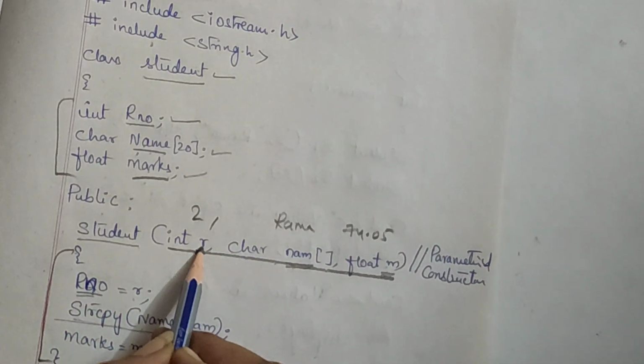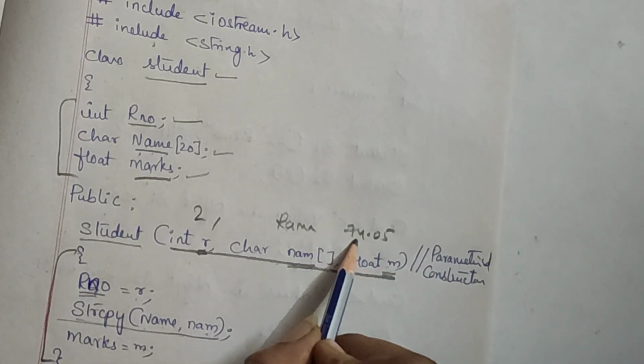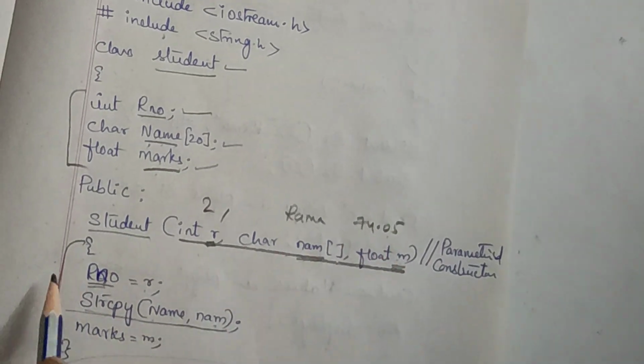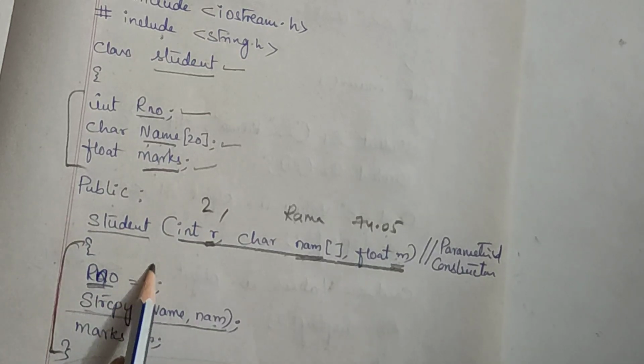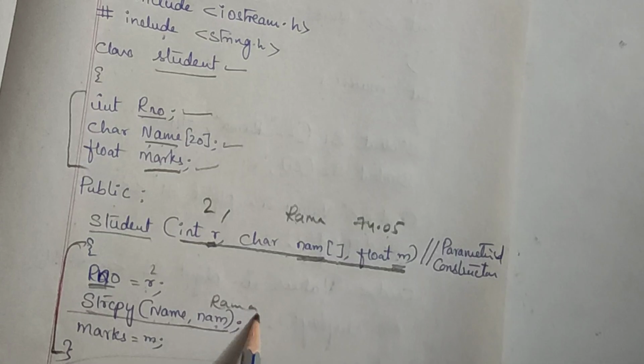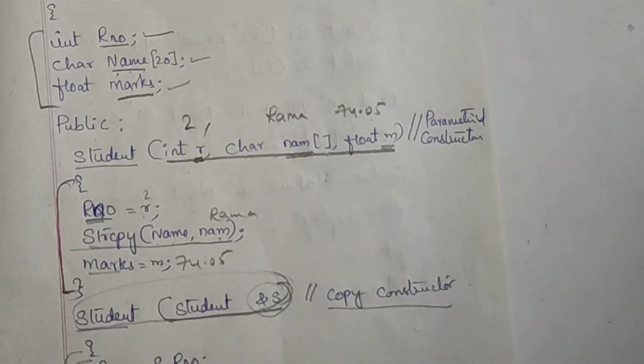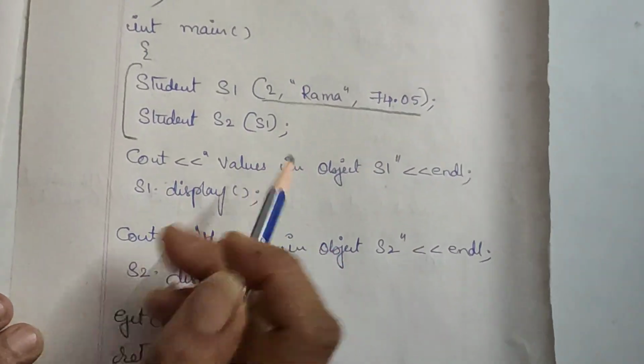So the value of R is 2, NAM is Rama and M is 74.05. By doing so, roll number becomes 2, and into name, Rama will be copied, and into marks, 74.05 will be copied.